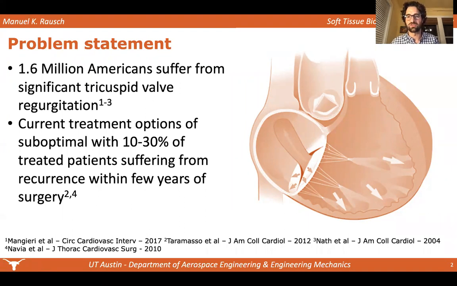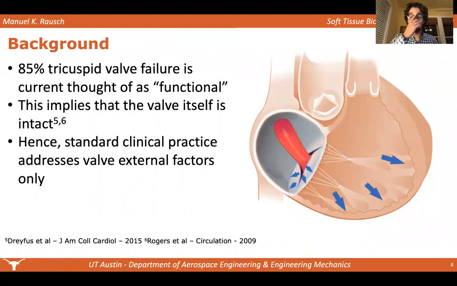Tricuspid valve regurgitation describes leakage of the tricuspid valve between the right atrium and the right ventricle. About 1.6 million Americans suffer from it, and currently the treatment options are limited as well as suboptimal, with 10 to 30% of treated patients experiencing recurrent regurgitation within a couple of years of surgery. In 85% of patients, tricuspid regurgitation is functional or secondary, and that means that the valve itself is considered intact, and the reasons for regurgitation are considered external.